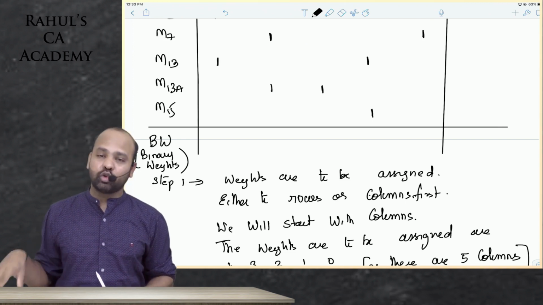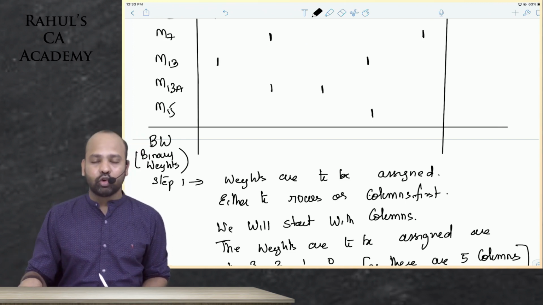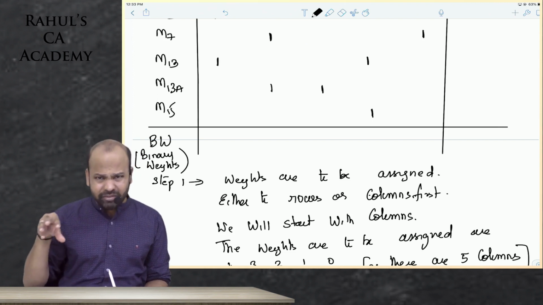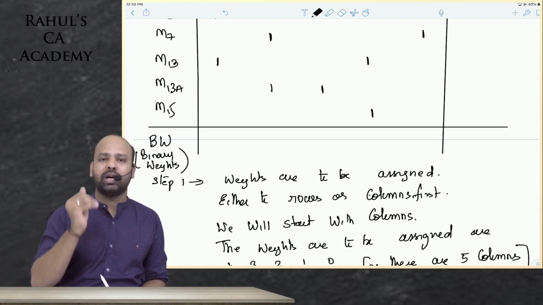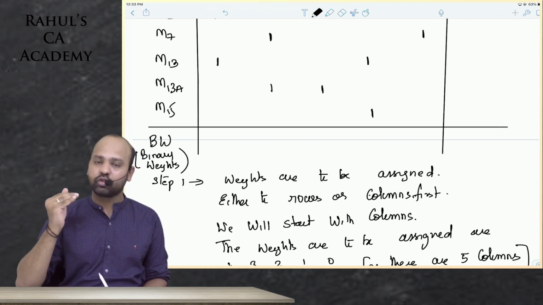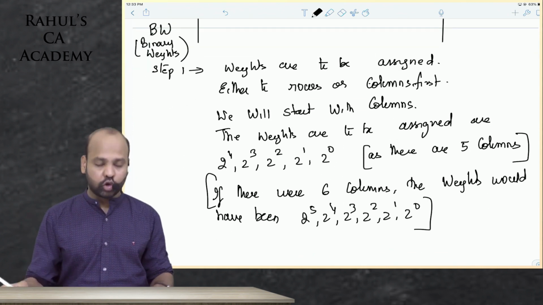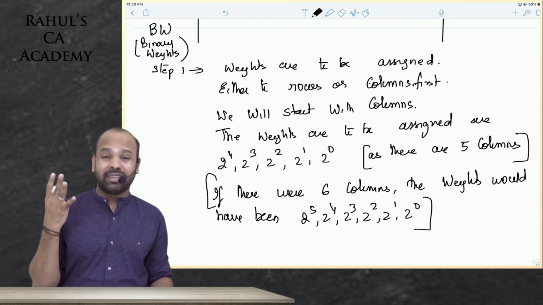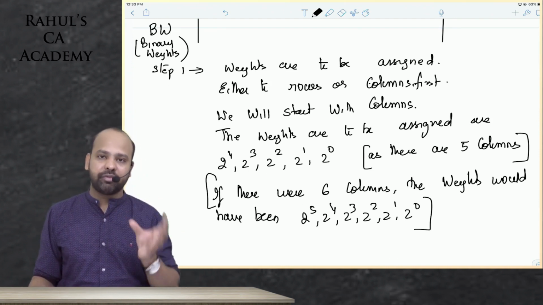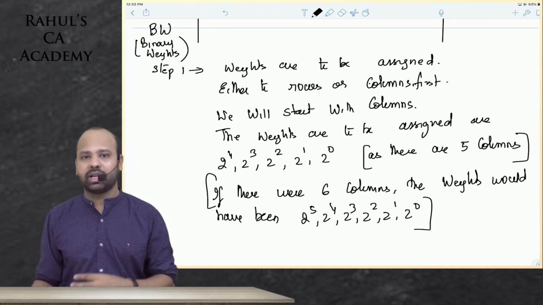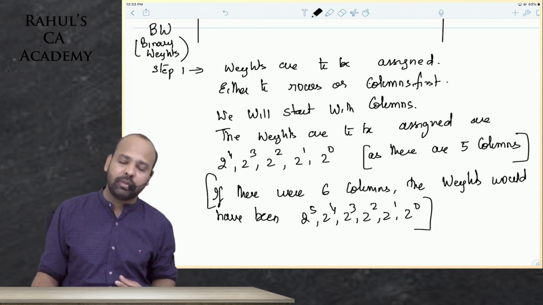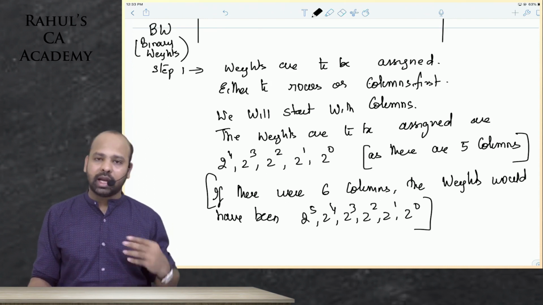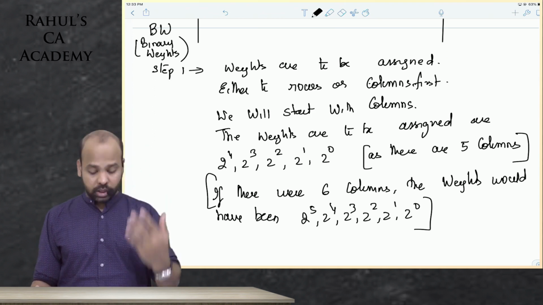Now, the weights to be assigned will depend upon the number of rows or columns. If there are 5 columns, you start with 2 power 5 minus 1, 2 power 5 minus 2, 5 minus 3. That is why we got 2 power 4, 2 power 3, 2 power 2, 2 power 1, 2 power 0. If there were 6 columns, I would have started with 2 power 5. If there were 7 columns, I would have started with 2 power 6. If there are 8 columns, 2 power 7. 9 columns, 2 power 8. I hope you have understood.